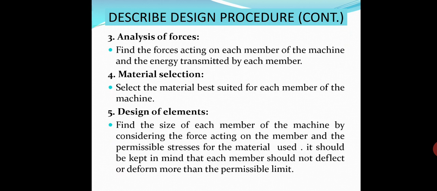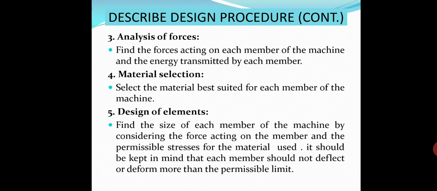Next is analysis of forces. What load, what forces will act on the machine element when it is put to operation, and what will be the energy transmitted by each member. So next is material selection. So first you have to select the need.